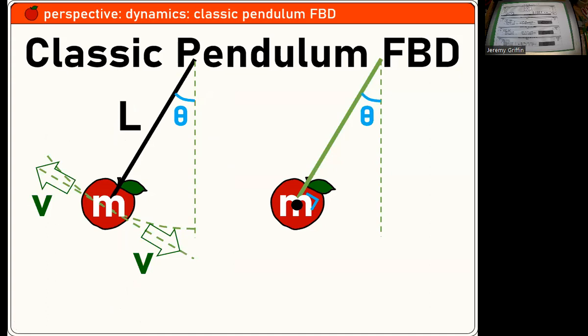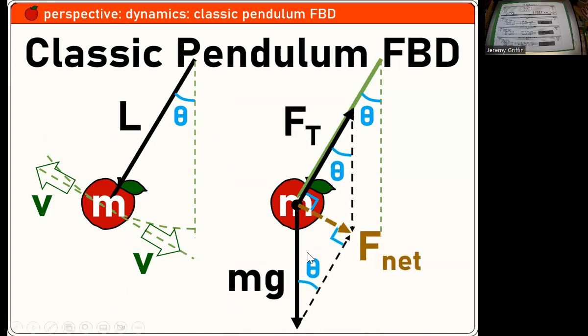Pendulum swinging. I'm thinking there are two forces, the weight straight down and the tension kind of up and to the right in that case. Right. Now, if you add those vectors tip to tail, you get this brown dashed net force, which is not a unique force. It's just the sum of the forces, right? That's what the net force is.